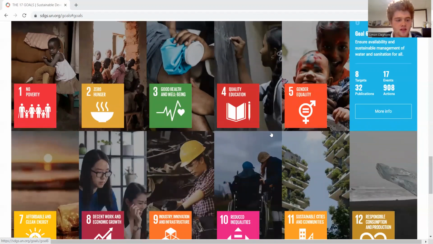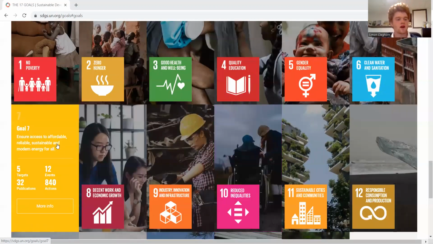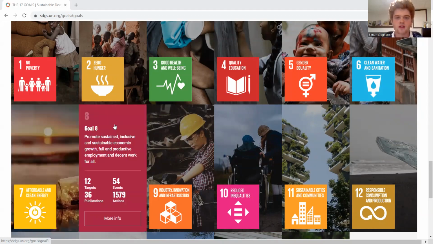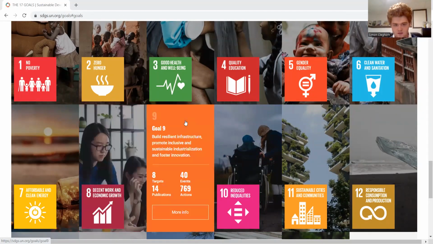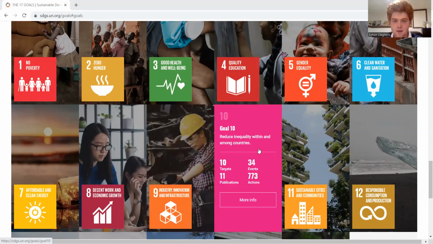Goal number 7 is clean and affordable energy. And this is defined as to ensure access to affordable, reliable, sustainable, and modern energy for all. Goal number 8 is decent work and economic growth. This is defined as to promote sustained, inclusive, and sustainable economic growth, full and productive employment, and decent work for all. Goal number 9, industry, innovation, and infrastructure. Build resilient infrastructure, promote inclusive and sustainable industrialization, and foster innovation. Goal number 10 is reduced inequalities, and this is defined as to reduce inequality within and among countries.